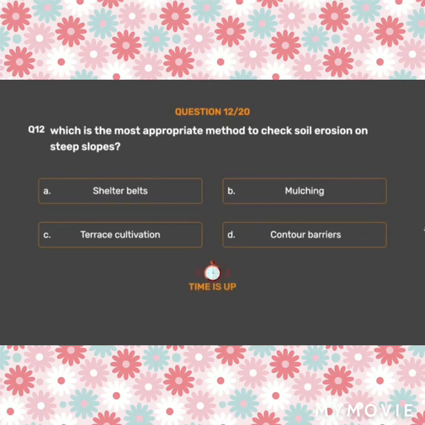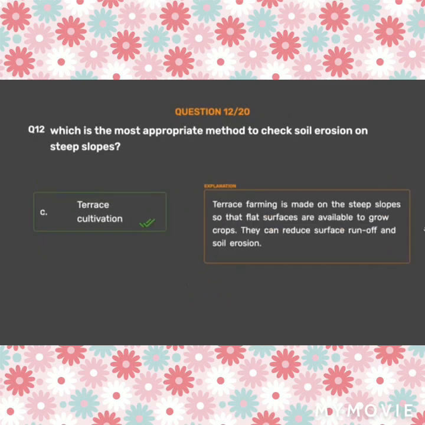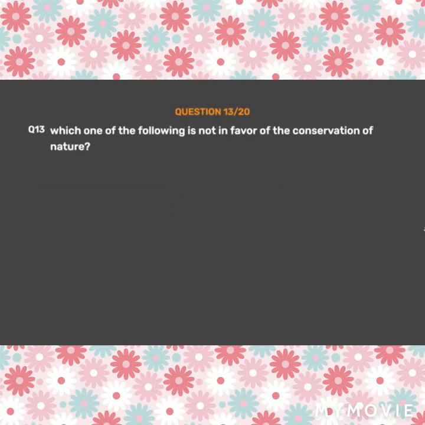The correct answer is Option C. Terrace cultivation. Terrace farming is made on the steep slopes so that flat surfaces are available to grow crops. They can reduce surface runoff and soil erosion. Question number 13. Which one of the following is not in favor of the conservation of nature?